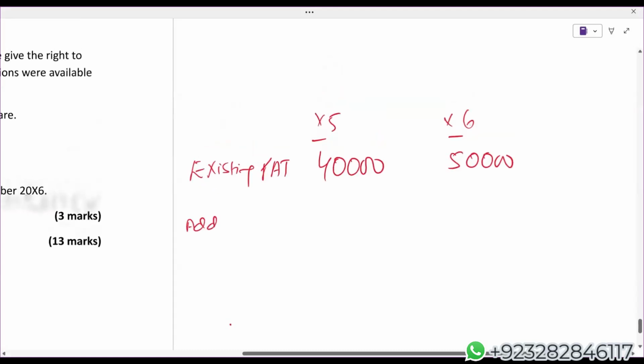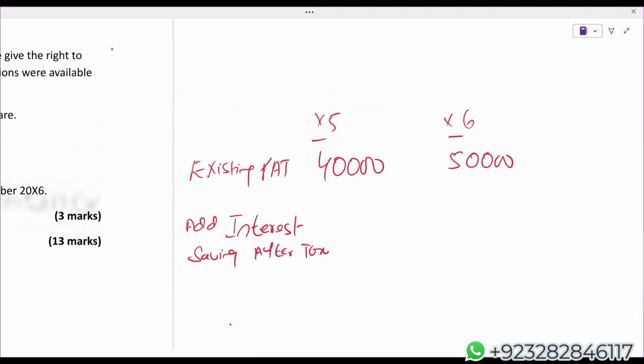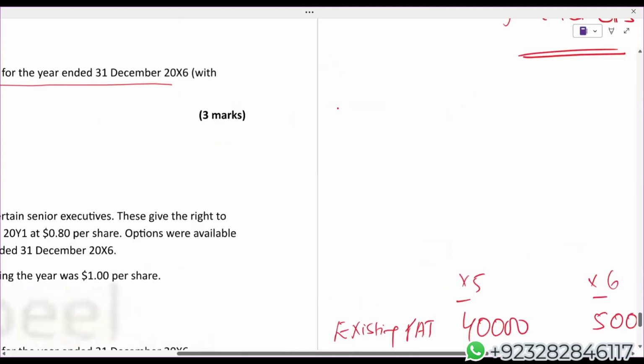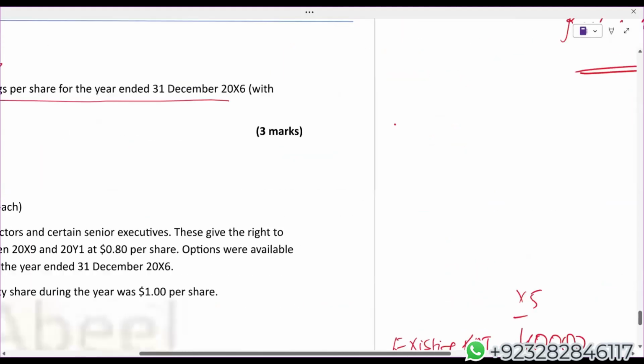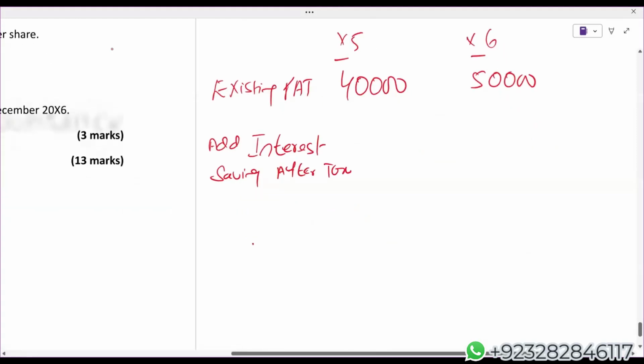Add interest saving after tax. What was the amount of the bond? 1 lakh, at 8%, and 1 minus the tax rate is 0.67.